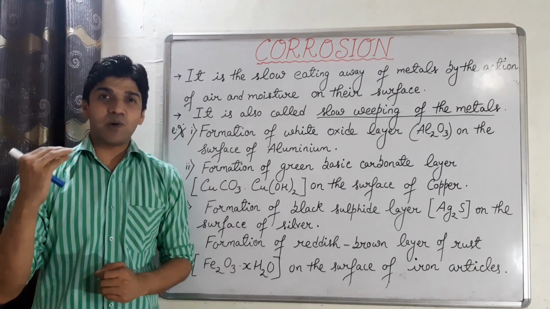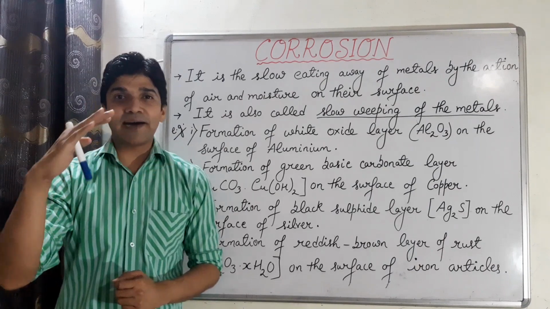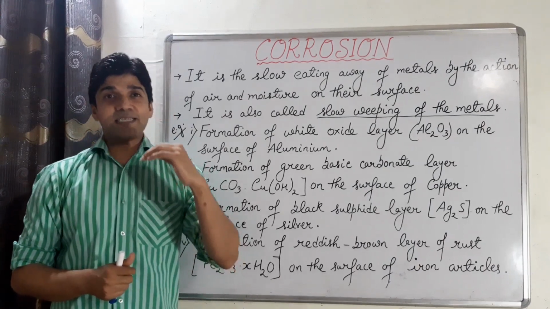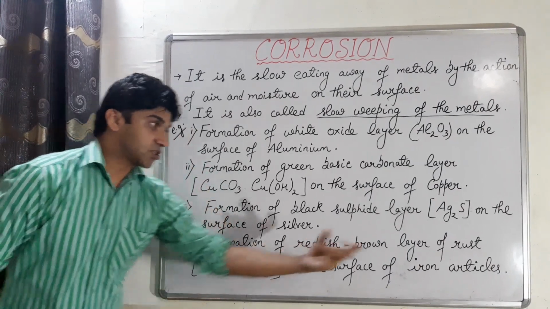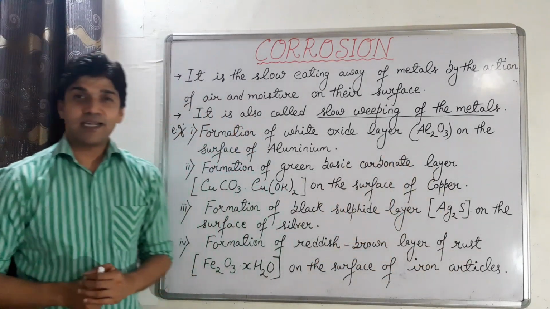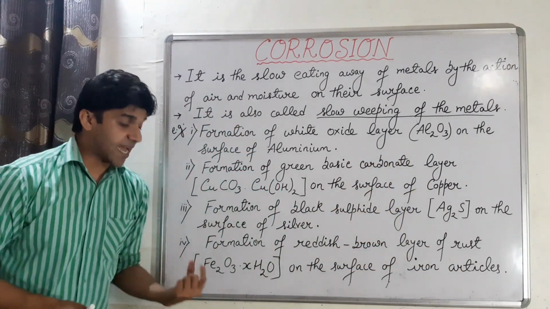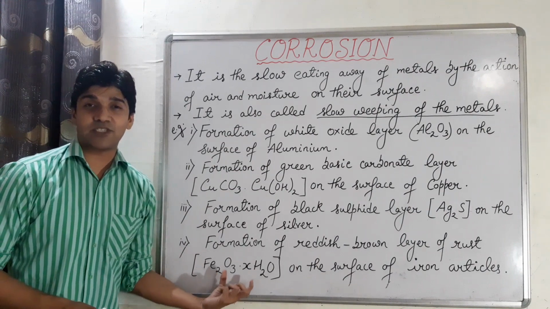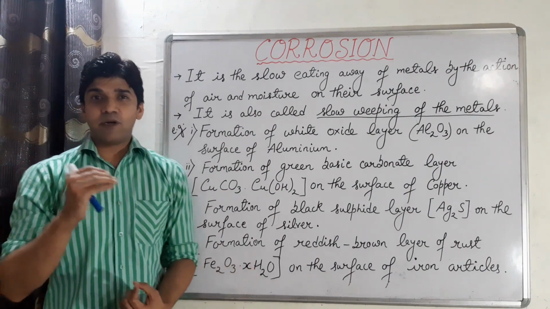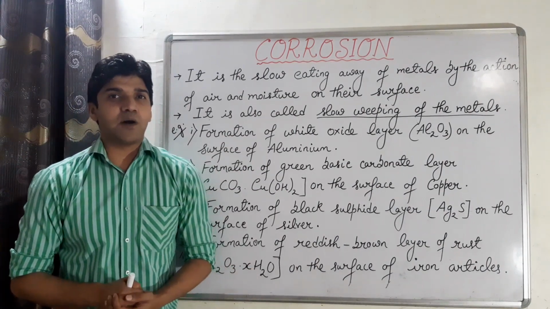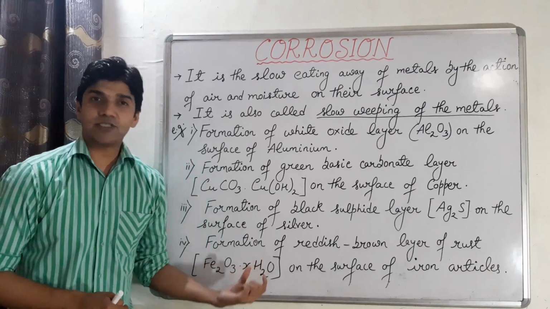Formation of reddish brown layer on the surface of the iron articles, and that reddish brown layer is called rust. क्या बोलते हैं हम? रस्ट बोलते हैं. And the chemical formula of rust is Fe2O3 dot xH2O. x, because here the number of water molecules is not fixed. That's why we write x here.